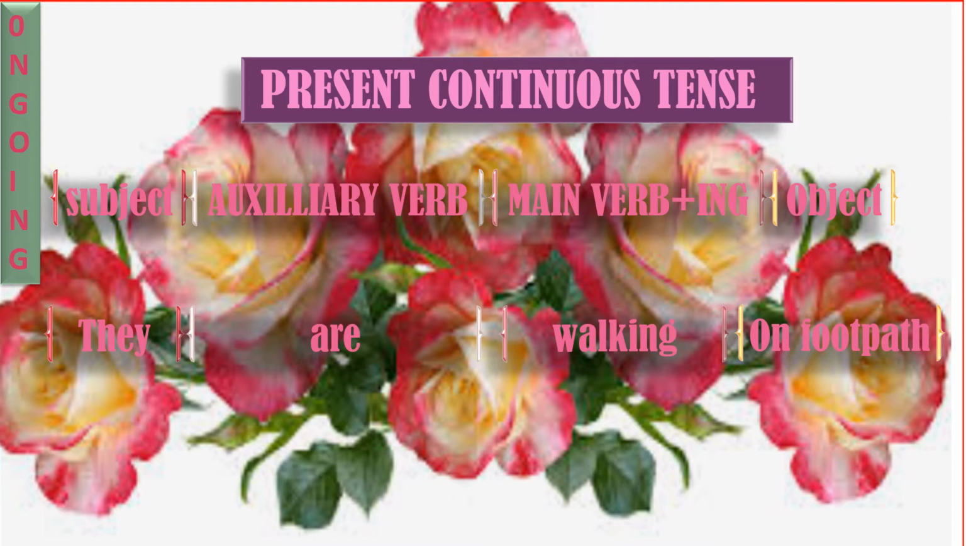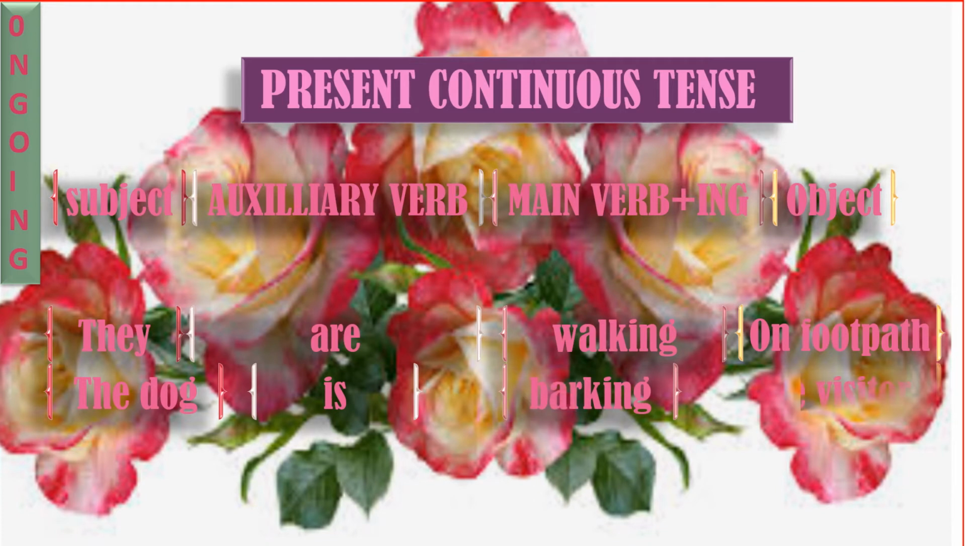As usual, we have used with they the plural verb are. So this is the be form of the verb that we are using here. They are walking on a footpath. The dog is singular, therefore it will come with the singular auxiliary verb, that is, is. The dog is barking at the visitor.